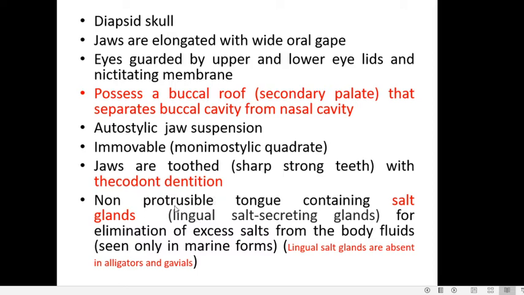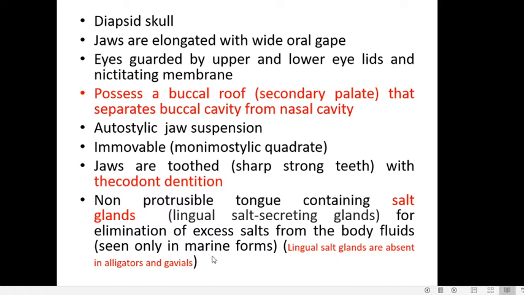Now, the crocodiles possess a tongue which is not protrusible, whereas in other lizards and snakes we can see that the tongue is protrusible. It can be protruded out. Whereas here it is a non-protrusible tongue, but the peculiarity is that the tongue contains salt glands. They are also called the lingual salt secreting glands, and what do they help in? They help in elimination of excess salts from the body fluids, and that is seen usually in brackish water and marine forms.